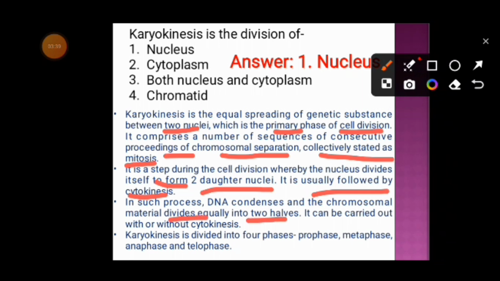It can be carried out with or without cytokinesis. The karyokinesis is divided into four phases, that are prophase, followed by metaphase, followed by anaphase, and the last one is the telophase. These are the four phases of karyokinesis, that is the mitosis.